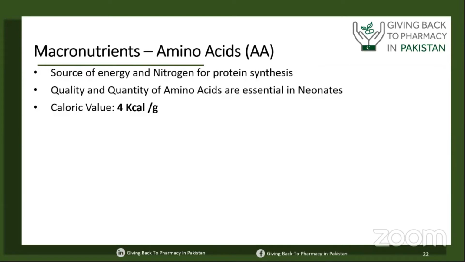Amino acid is a source of energy, as well as a source of nitrogen for protein synthesis, which is very important in this age group. Quality and quantity of amino acid are essential in neonates, and the caloric value of amino acid is 4 kilocalories per gram. Every 1 gram of amino acid will provide us 4 kilocalories.